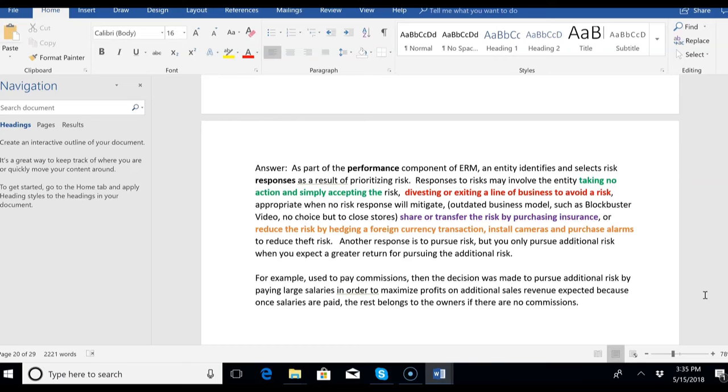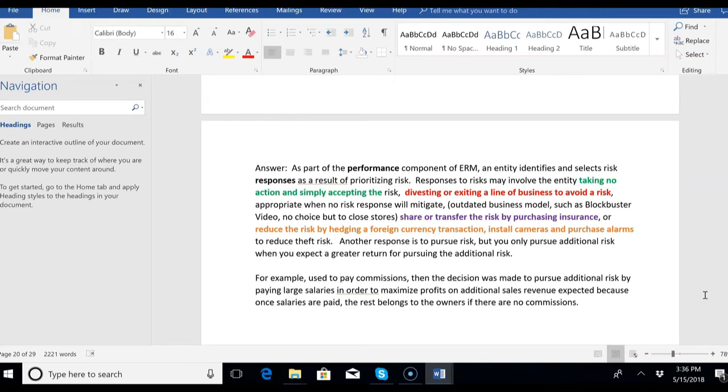Or they might just share or transfer the risk by purchasing insurance. That's the way you share or transfer the risk with a third party. You could buy insurance. Or you could reduce the risk by hedging. Hedging a foreign currency transaction will reduce the risk. You could install cameras maybe, purchase alarms. That'll reduce the risk of theft.